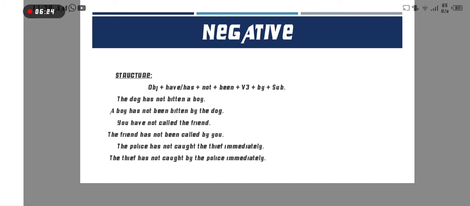Here the thief is the object, then has according to the subject, not, and then we put been. Here is a typing mistake, but it is has not been. Then third form caught by the police. The police here is the subject, and the remaining part of the sentence is immediately.